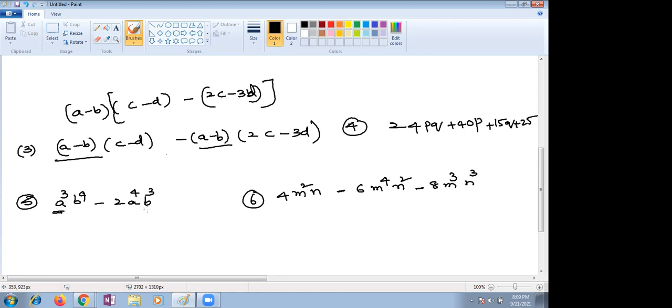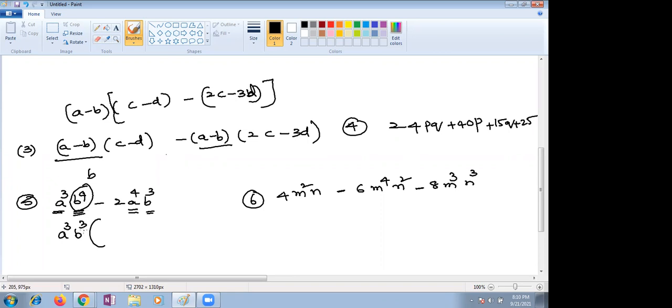This is a cube. This is a to the power 4. Which is the minimum power? Ma'am, 3. So can I take a cube as common? Next term, b power 4 and b cube. Which is minimum? b power 3, b cube. So if I take a cube and b cube, what is left over here?